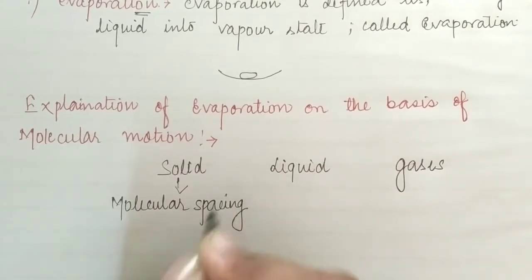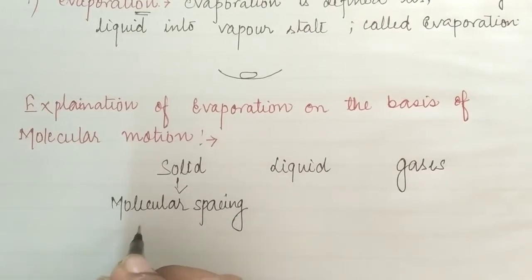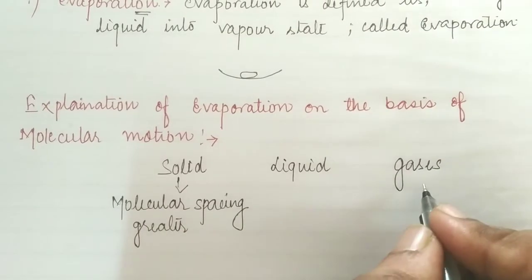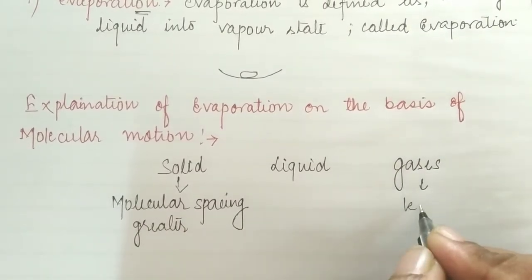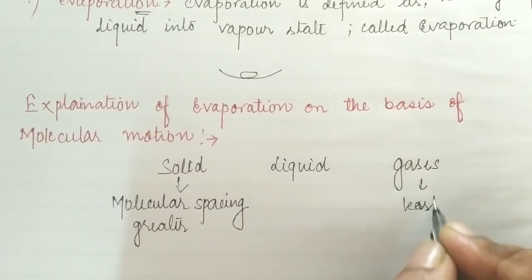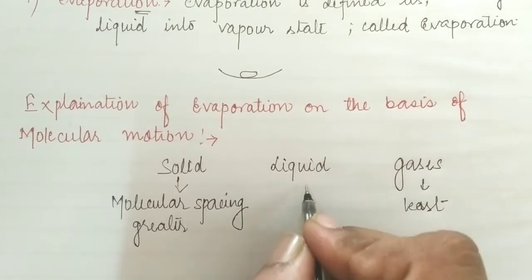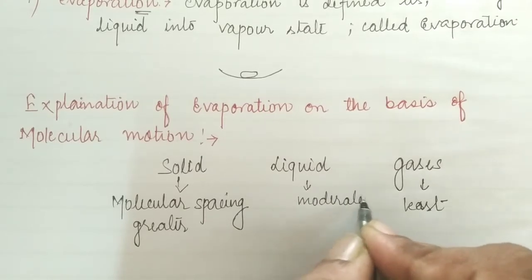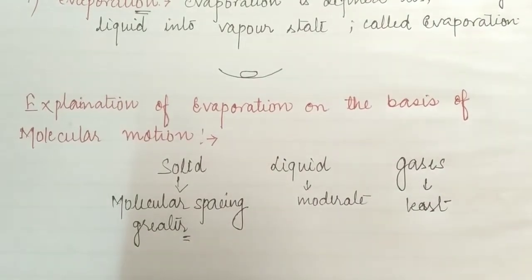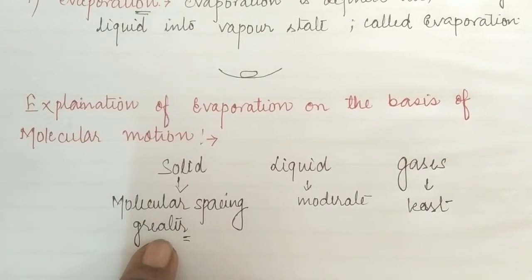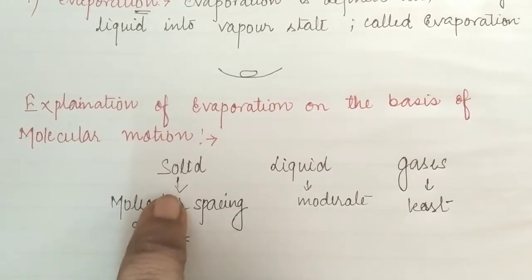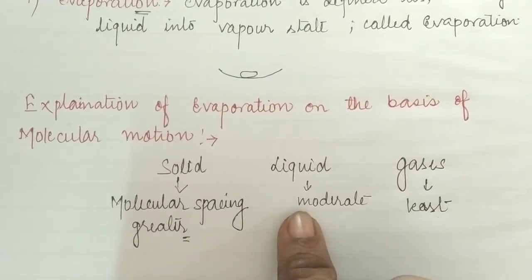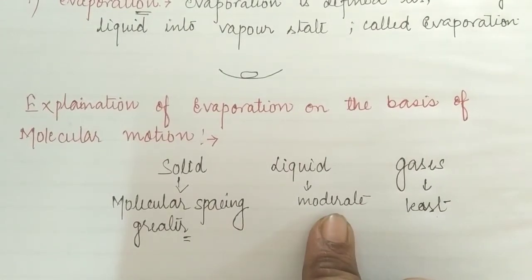As we know, the molecular spacing is greatest in solids, least in gases, and moderate in liquids. Okay students, this means very small distances between the molecules in solids, very large distances between the molecules of gases, and moderate distances between the molecules of liquids.